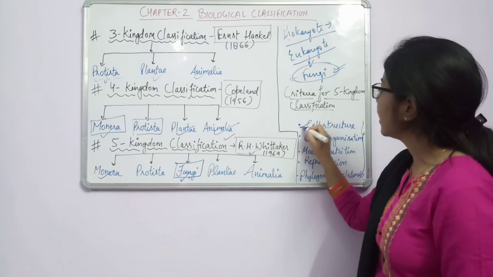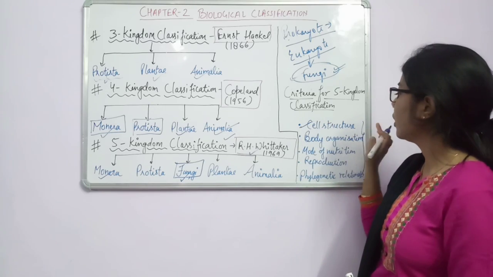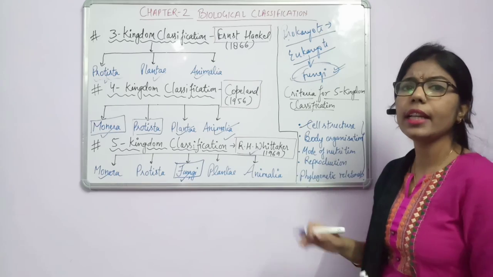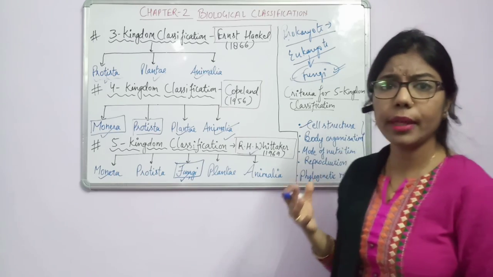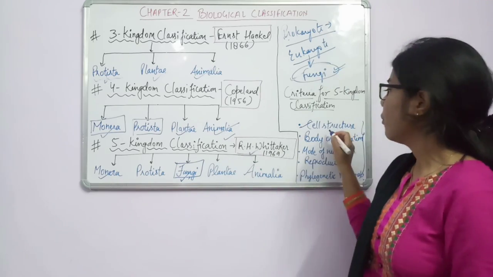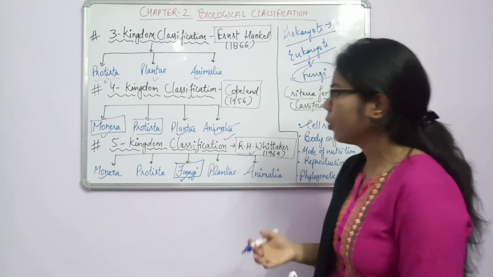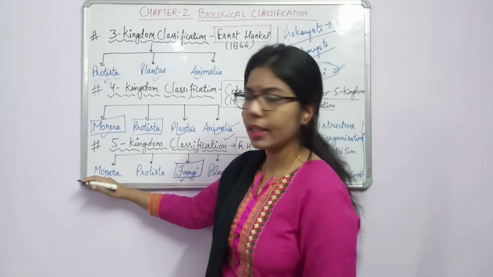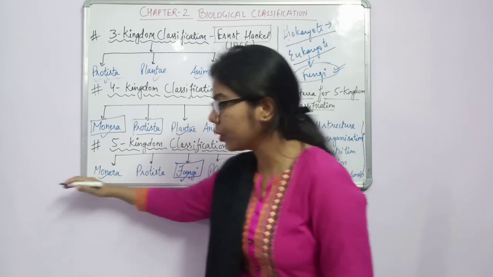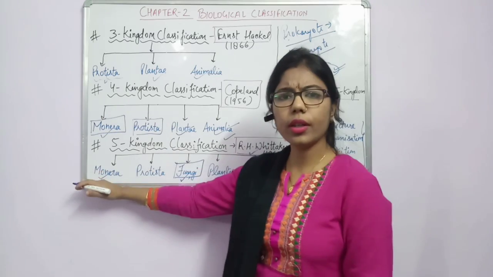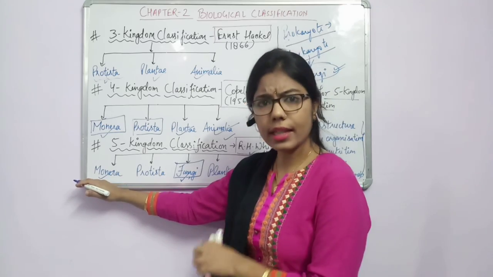So what is the meaning of cell structure? Whenever we talk about cell structure, it means what type of cell the organism is made up of, for example, whether it is prokaryotic or eukaryotic. If you see the five kingdom classification, it goes from lower to higher. In the lower organisms, it is less complicated.